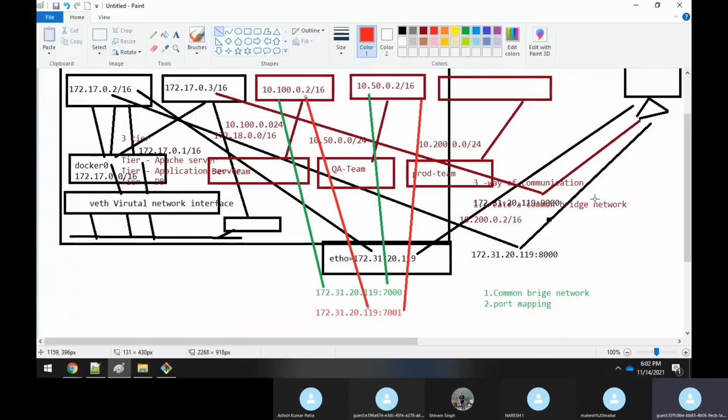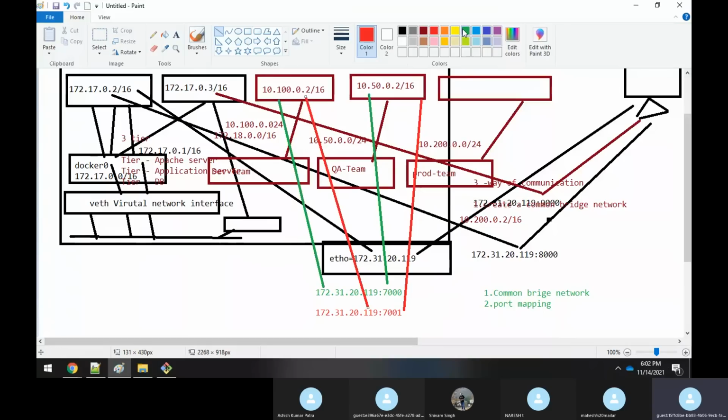We have seen this many times, it's the same thing. Port mapping is the best way to communicate between different containers. We have done this many times, but we will see practically one more time how to do that.